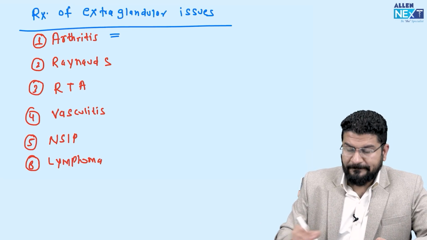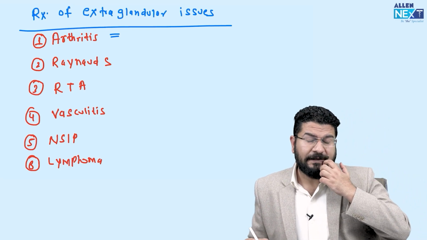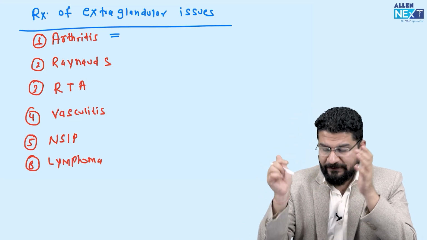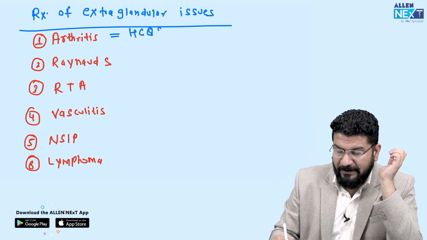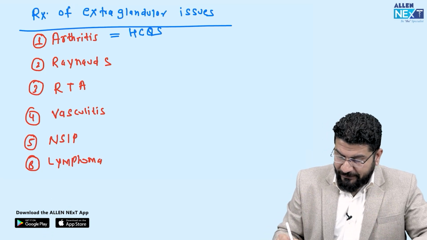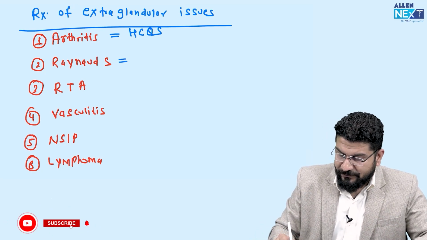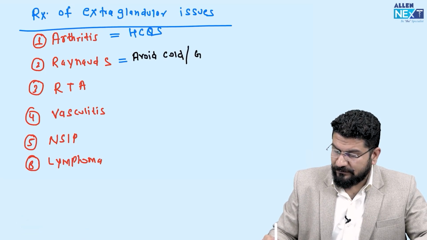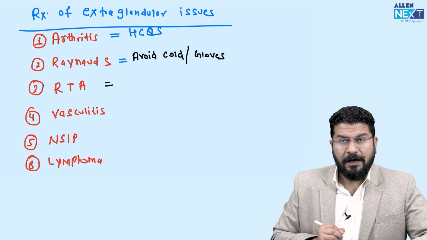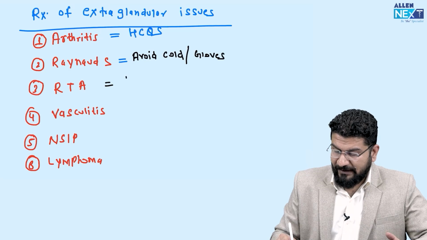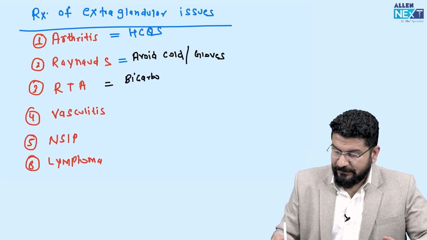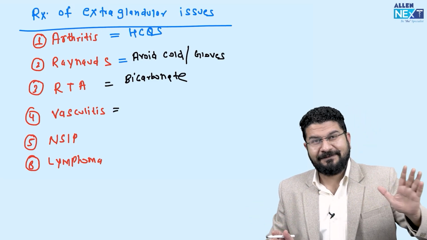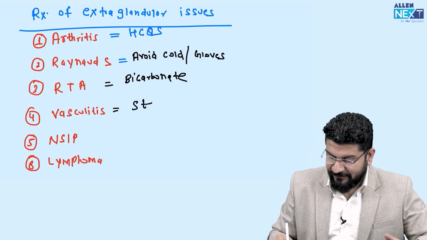Arthritis, how will you manage? We can give painkillers, but remember, rheumatological arthritis usually does not respond that well to NSAIDs. So in this case we need to add hydroxychloroquine, HCQS. Raynaud's: the patient should avoid cold, and we can tell the patient to use gloves. Acidosis, what will you give? Bicarbonate. Vasculitis, what is the treatment? We have discussed this.